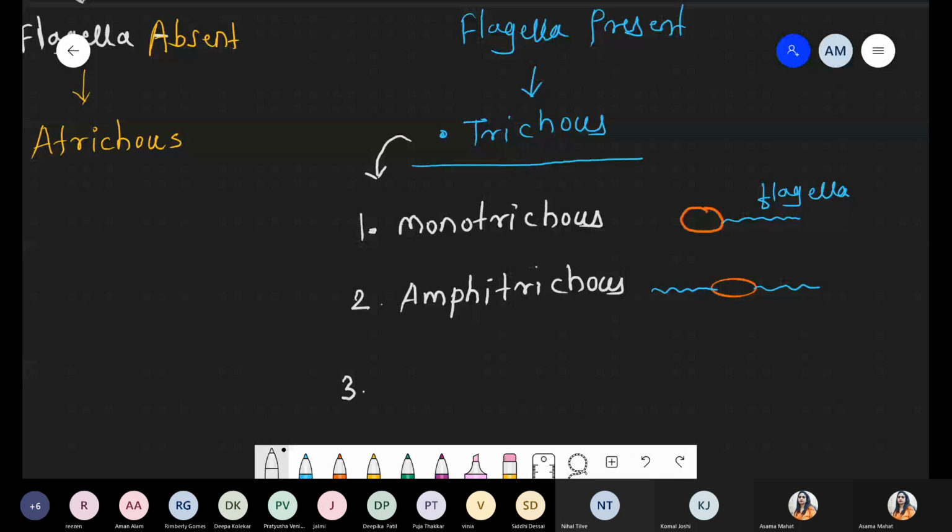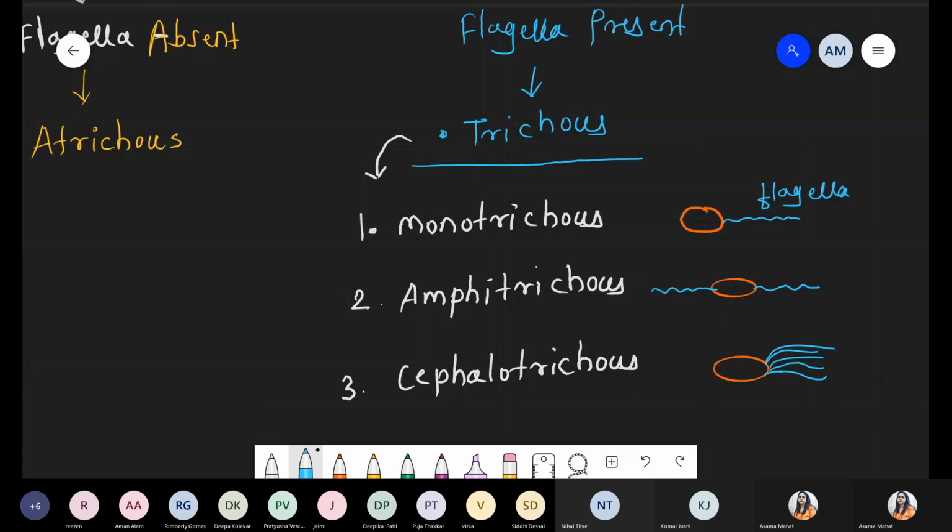Third, we are talking about the cephalotrachus condition. How do we present cephalotrachus? Now this is the bacterium, and many flagella are present but in one direction like this. The flagella are present, but the direction is towards this one side only. Such a condition is represented as cephalotrachus.